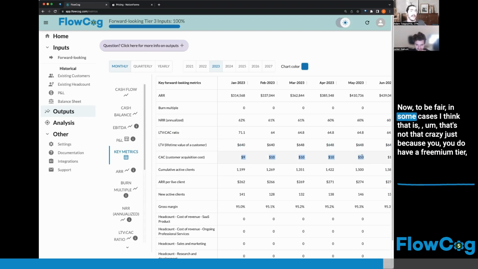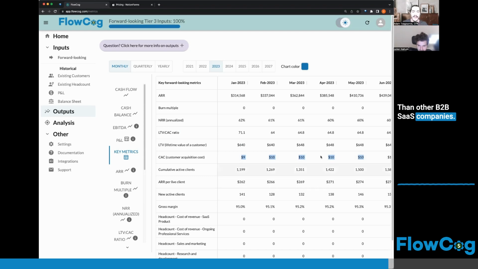Now, to be fair, in some cases that's not that crazy, just because you have a freemium tier, which is giving you a lot of leads that convert to customers that you didn't have to spend a lot of money acquiring. So I think there is some truth to having a much lower customer acquisition cost and a much higher LTV to CAC ratio than other B2B SaaS companies. Even having said that, though, maybe it shouldn't be in the 70s. Maybe it should be in the 20s or 30s. But that's something that we could go back through and see.